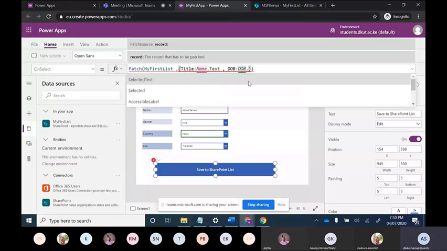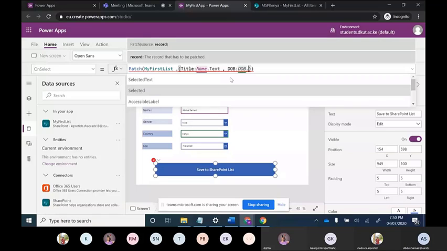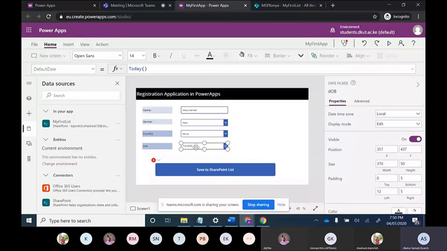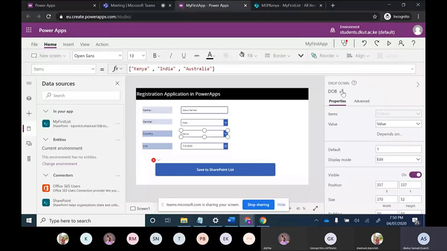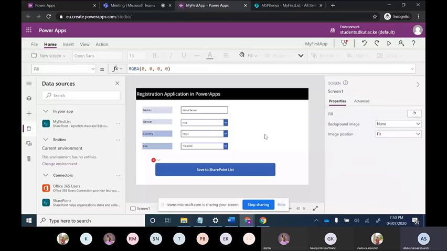You can see this. I have selected this date of birth, and I have given both the name date of birth DOB, but I want to change this and name this as birth to remove any confusion. I will change this name as country. So you can see this error is coming up.